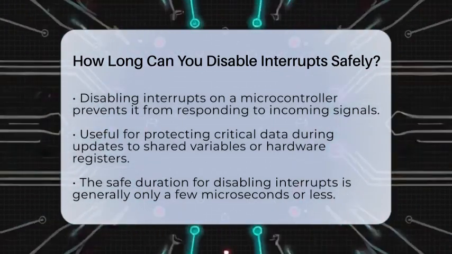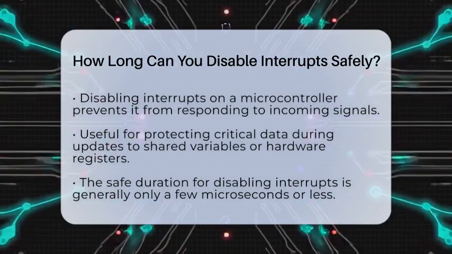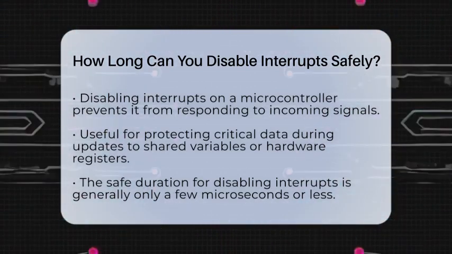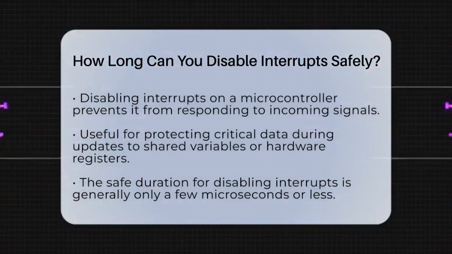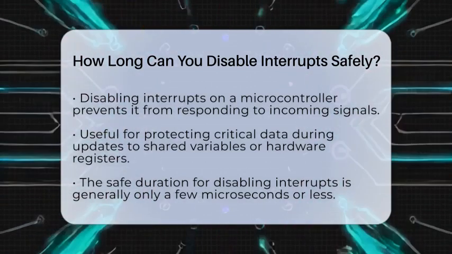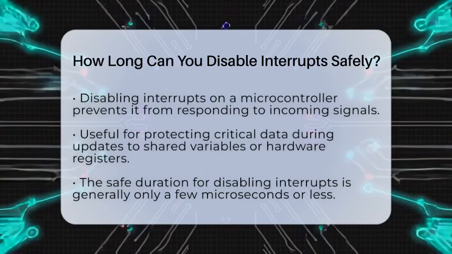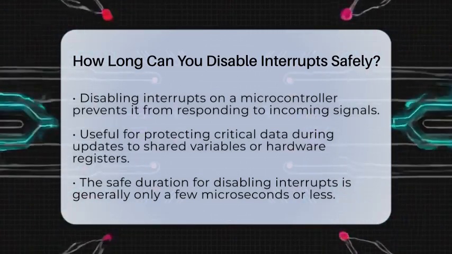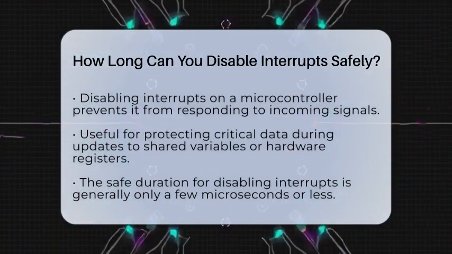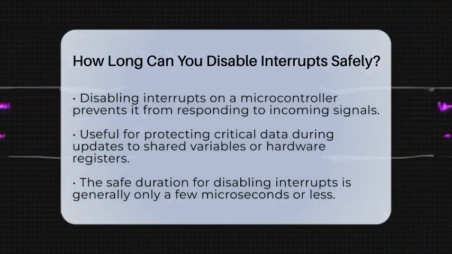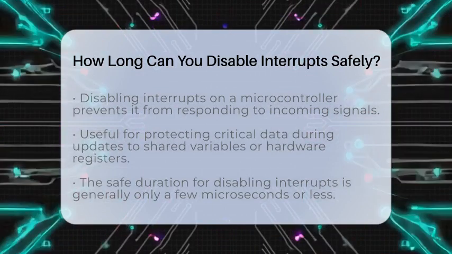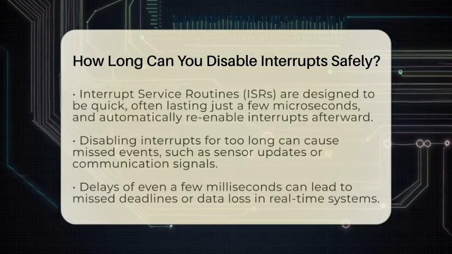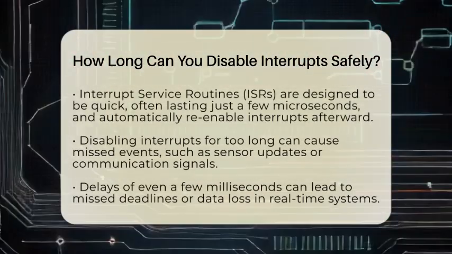When you disable interrupts, you're telling the microcontroller to ignore all incoming signals that could interrupt its current task. This is useful when updating shared data or hardware registers. However, if you disable them for too long, your system might miss important events like sensor signals or communication data. The key is to keep the disabled period as short as possible. Usually, just a few microseconds or even less is enough.